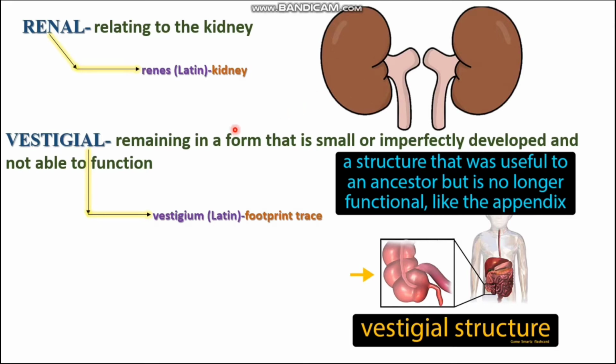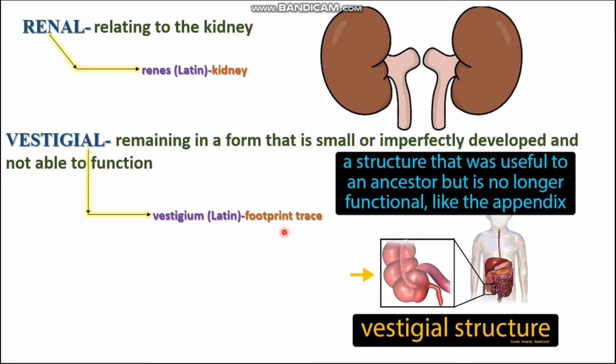And the next biological term we are going to discuss is vestigial. This biological term is quite interesting. The meaning of vestigial is remaining in a form that is small or imperfectly developed and not able to function properly. This word vestigial is derived from the Latin word vestigium, which means footprint or trace. Now let us see why it is called vestigial and what is an example. The best example is vestigial organs, which are found in different parts of the body.